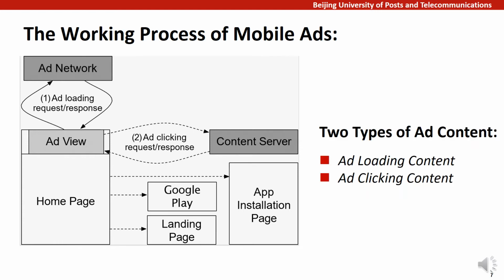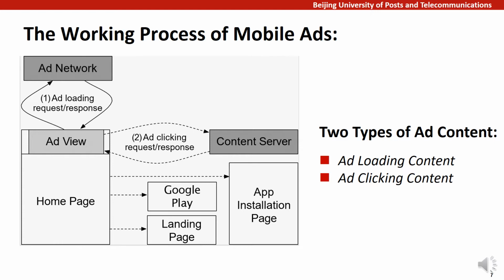Therefore, based on different phases of ad, there are two types of ad content: ad loading content and ad clicking content. Unfortunately, both types of ad content may be comprised of artifacts that may threaten the security and privacy of users. We refer to such ad content as devious, since they are deceitful for all parties, including app users, developers, and potentially ad networks, who are unaware of the situation.